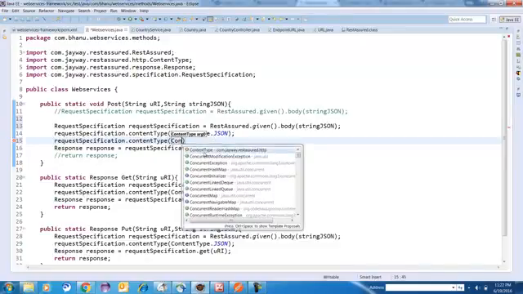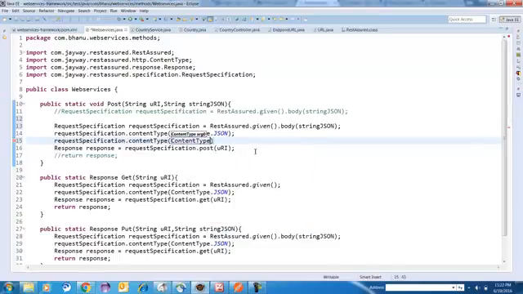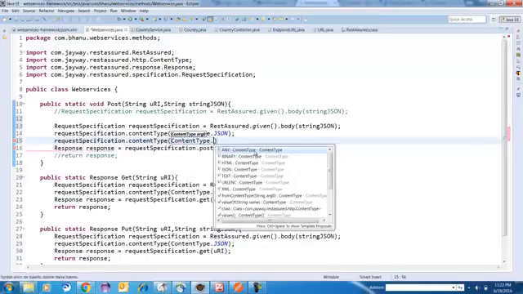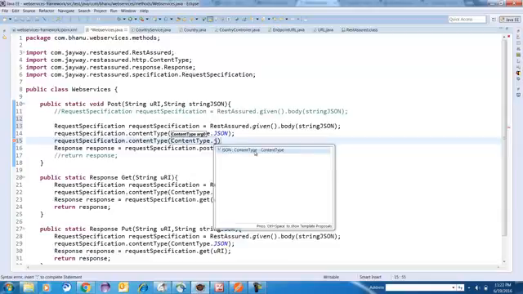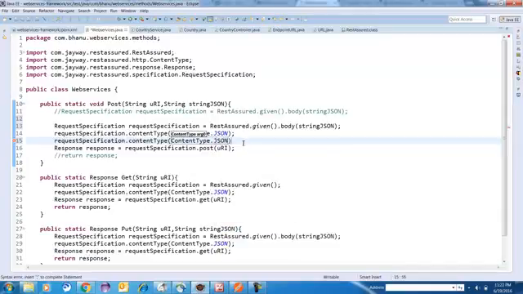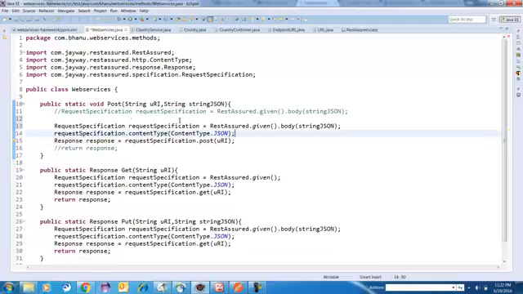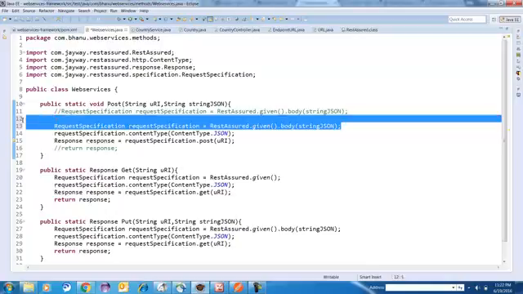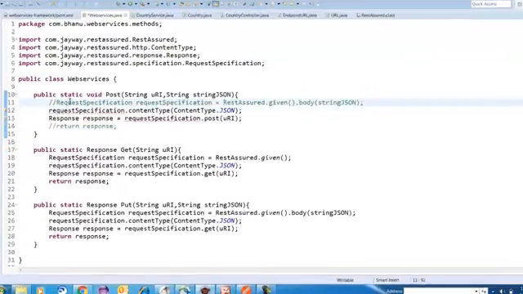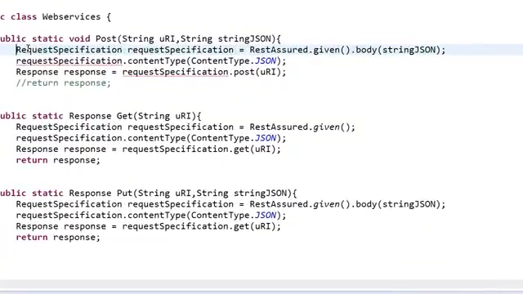You will have content type, io.restassured.http, click on this and dot, write J. You will have JSON, right? So you want to post the content type equal to JSON. I'll just remove this, not required for me because I have already created it. Just for your understanding, I am writing all this.